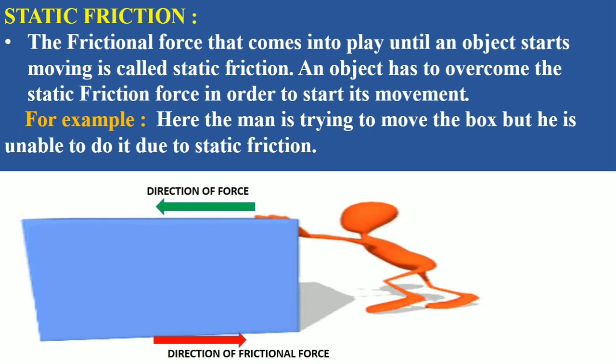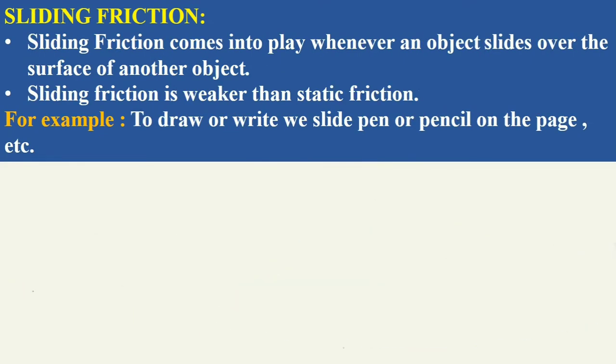Now we take an example here. The man is trying to move the box but he is unable to do it due to static friction. Here the static friction is greater than the applied force, due to that the box is not moving from its position.